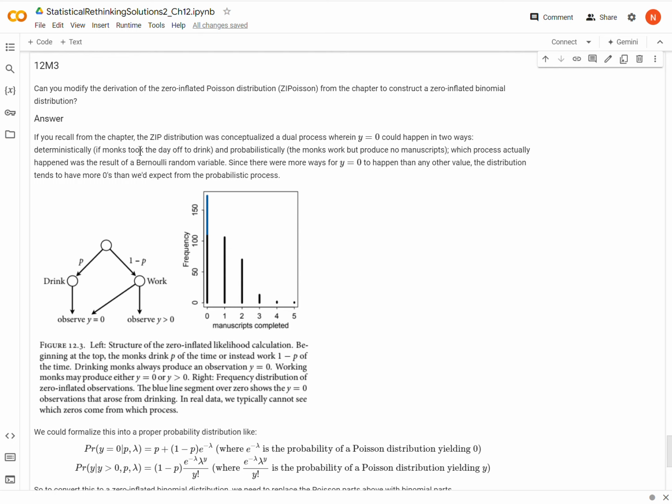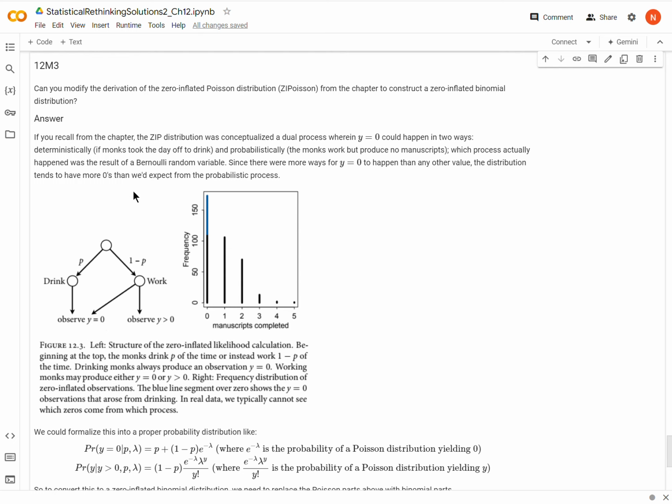But each day may be subject to one of two types of schedules. Either they have a typical work day, in which case the number of manuscripts they produce is distributed as a Poisson variable, or they take the day off and drink, and they're too drunk to work. In those cases, y always equals 0.